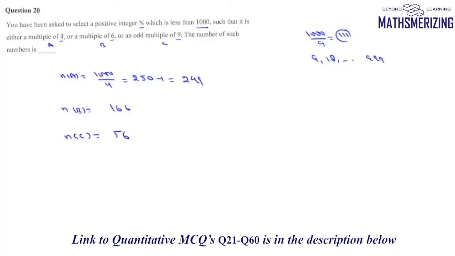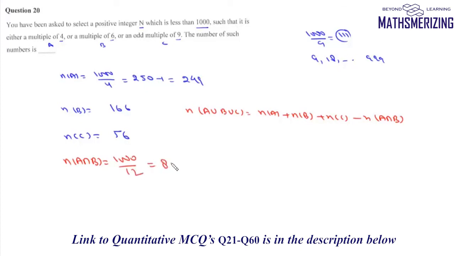Now we need to find n of A union B union C. So n of A union B union C will be nA plus nB plus nC minus n of A intersection B, and there cannot be any intersection of A and C or B and C because any multiple of 4 cannot be an odd multiple of 9 and any multiple of 6 cannot be an odd multiple of 9. So we need to find n of A intersection B also. It will have all the elements which are divisible by both 4 and 6, that is, which are divisible by 12. So there'll be 1000 divided by 12, and that is 83 such numbers.